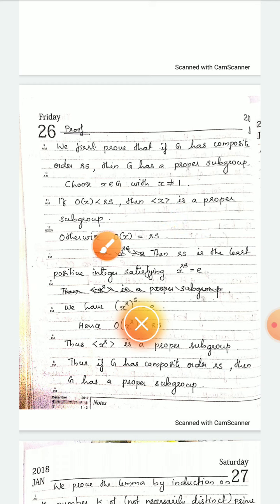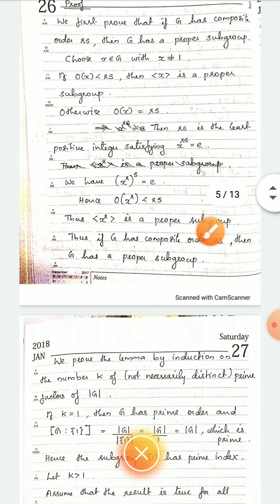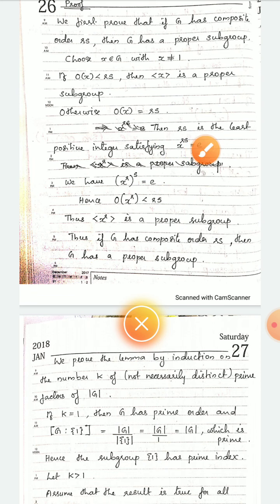Then let us look at the case where the order of x is rs. Then rs is the least positive integer satisfying x raised to rs equal to e. Since x^(rs) = e, it can be written as (x^r)^s = e.